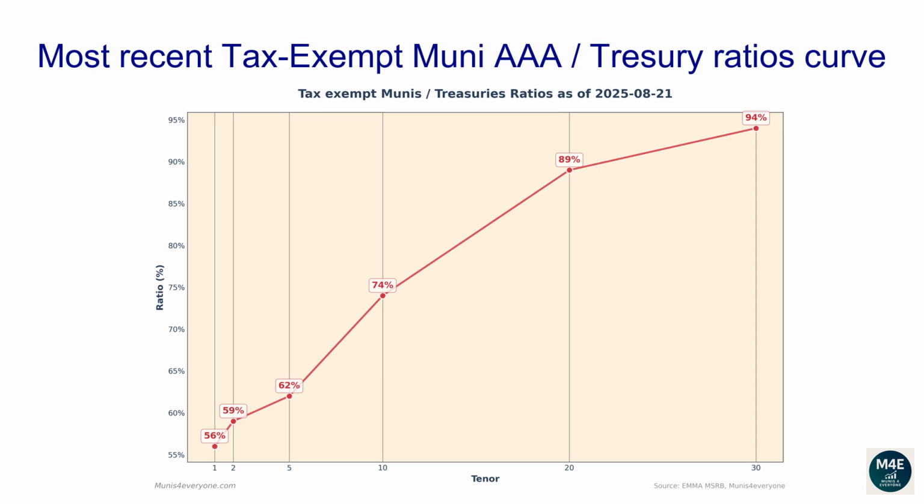The current one-year ratio is 56%. The 2 years ratio is 59%. The 5 years ratio is 62%. The 10 years ratio is 74%. The 20 years ratio is 89%. The 30 years ratio is 94%.